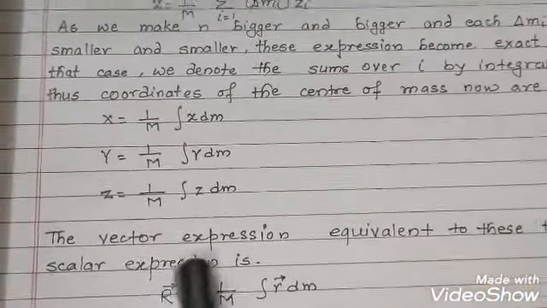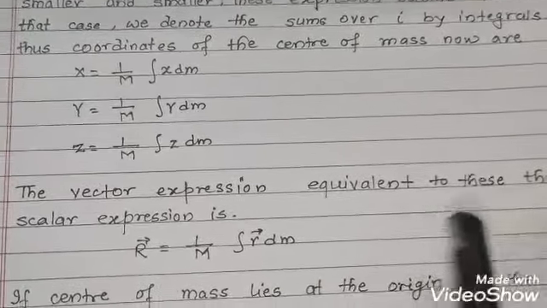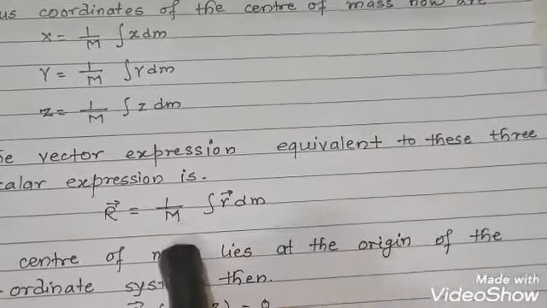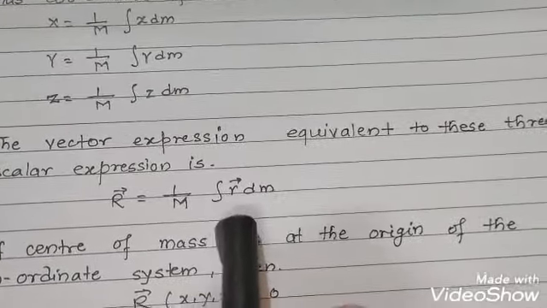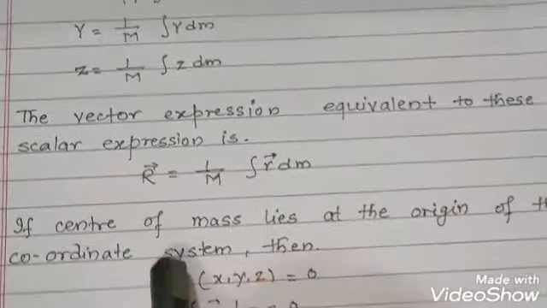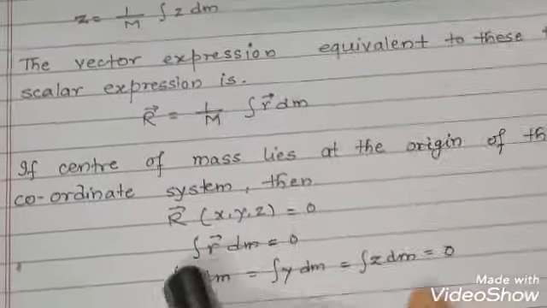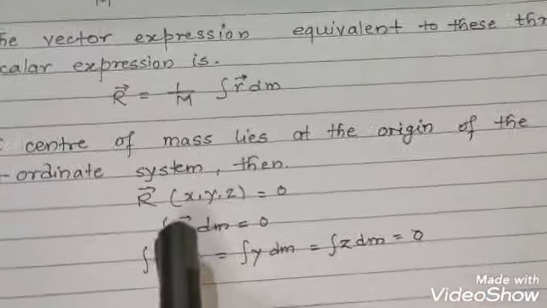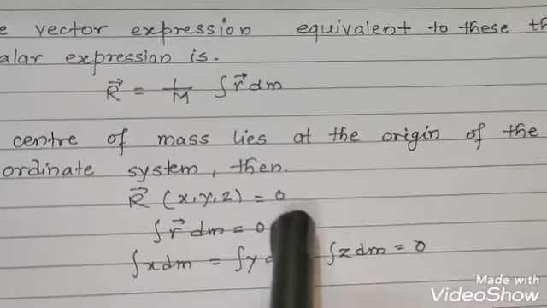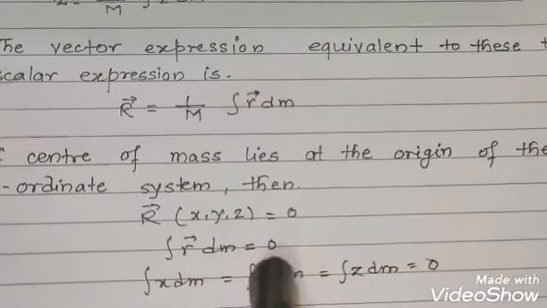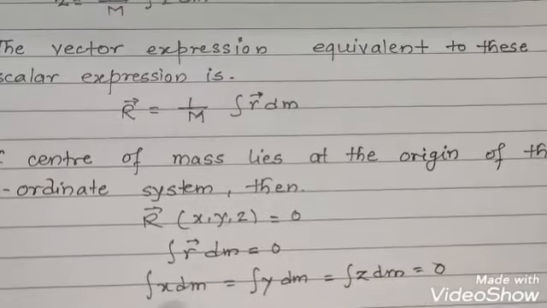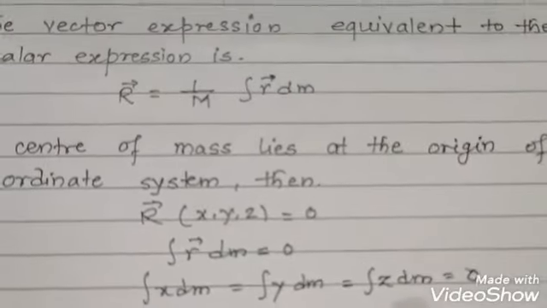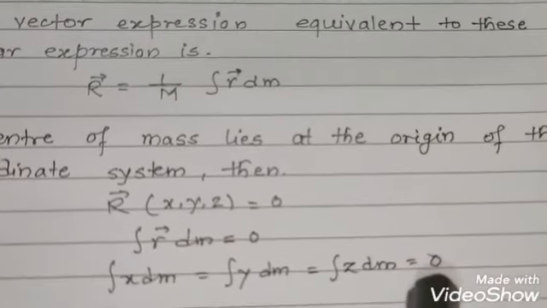And the vector expression equivalent to these 3 scalar expressions is given by r equal to 1 upon M integration of r dm. If center of mass lies at the origin of the coordinate system, then obviously r, which is located at x, y, z, equal to 0. So integration of r dm is also 0, and so the integration of x dm, y dm and z dm will also be equal to 0.